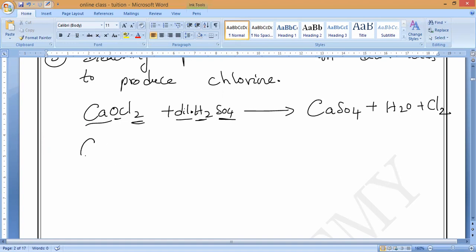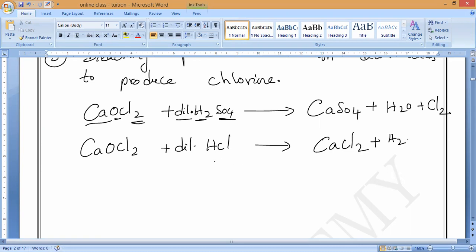But let me take one more acid: CaOCl2 plus dilute HCl. Now all of you tell me, what will come? Calcium chloride plus H2O plus chlorine gas, Cl2. But chlorine is not balanced. You can check it. Keep 2 HCl, and 2 H2O. Then chlorine is not balanced, so 2 Cl2.